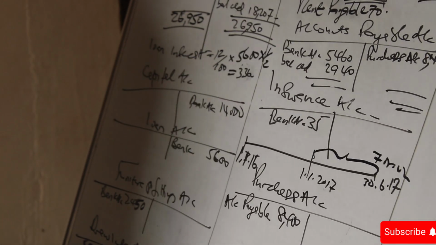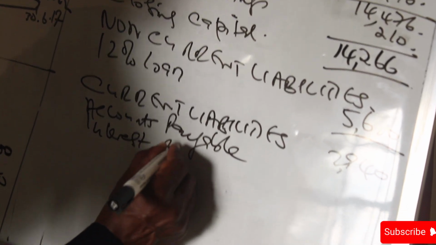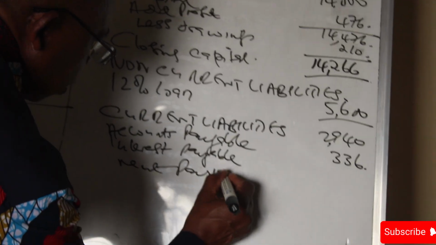Then we ask ourselves, do we have other liabilities? We have other liabilities. And we know our loan interest, we said it's unpaid, 336. Loan interest payable, 336, that is not paid. We also said we have rent payable amounting to 70. I'm just picking the information.